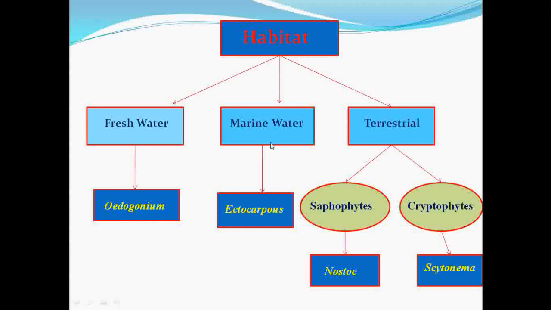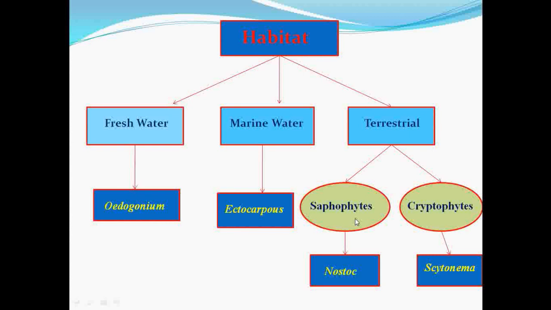The next comes marine water, meaning those algae which grow in high salt concentration, for example in the sea. They are called marine water algae. For example, Ectocarpus, Sargassum, these are the examples of marine water algae. Then terrestrial algae means those algae which grow on the soil, on the rocks, on the logs, they are called terrestrial algae.